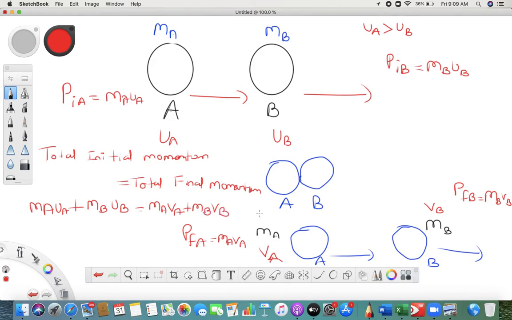This is before collision, and this is after collision. That is what we have to prove.